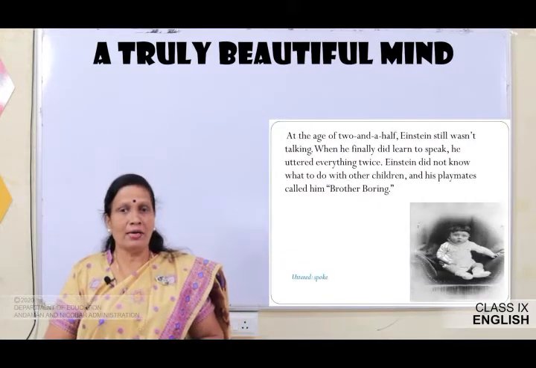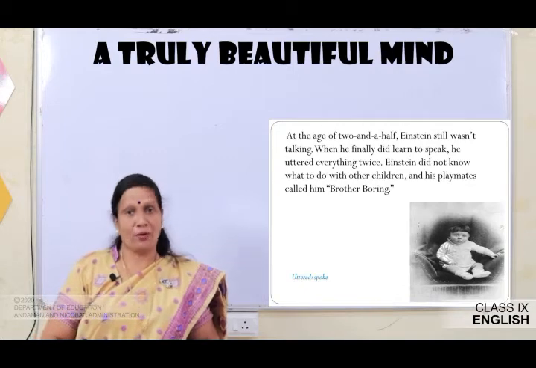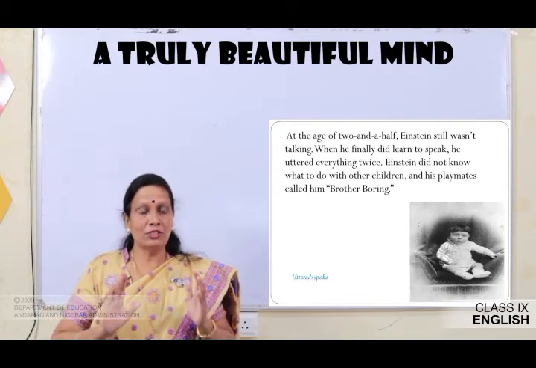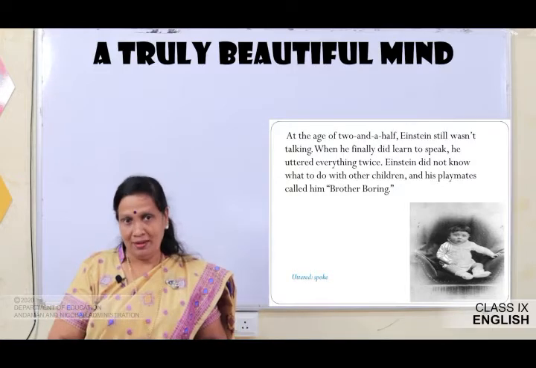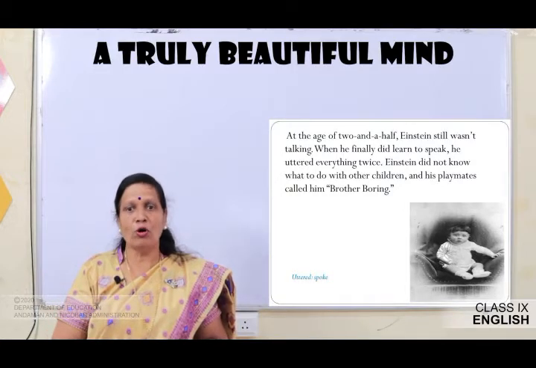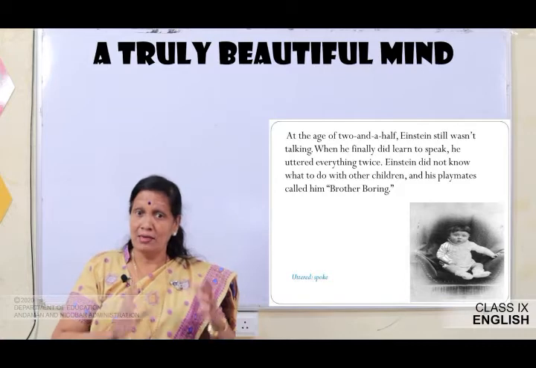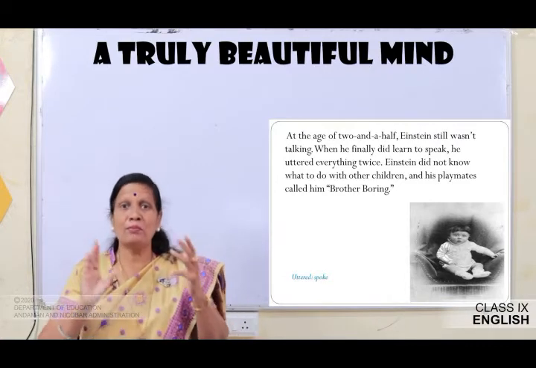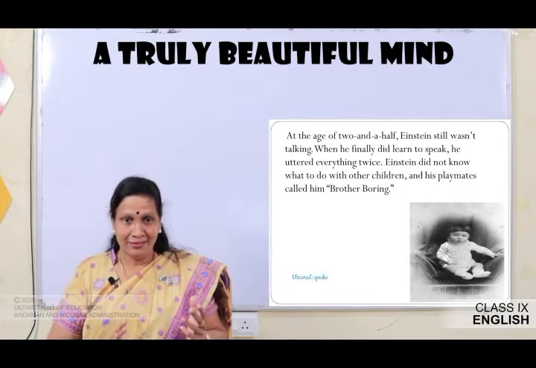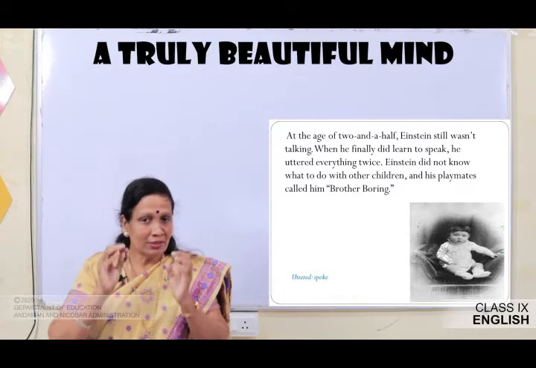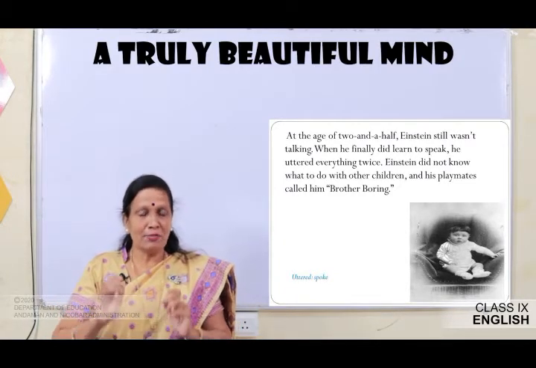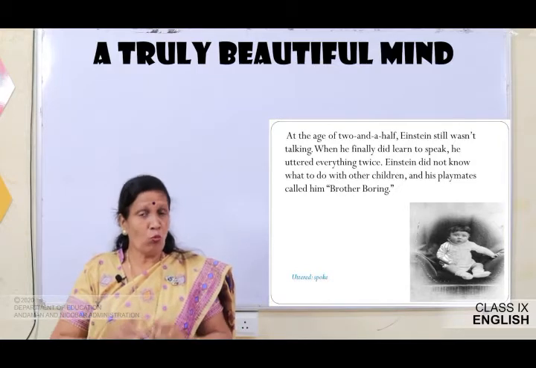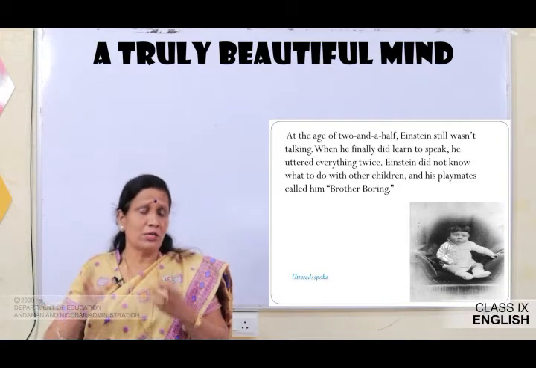At the age of 2.5, Einstein still was not talking. When he finally did learn to speak, he uttered everything twice. Einstein did not know what to do with other children, and his playmates called him brother boring. Children, you can see a picture of cute little Einstein. Uttered means spoke.